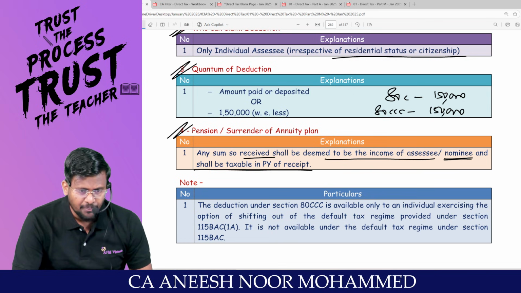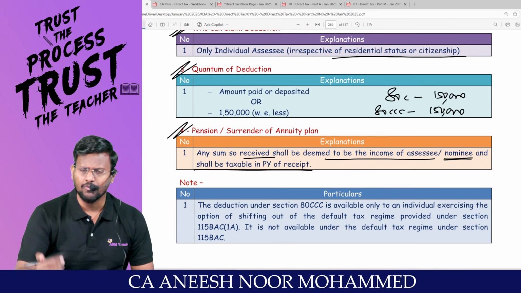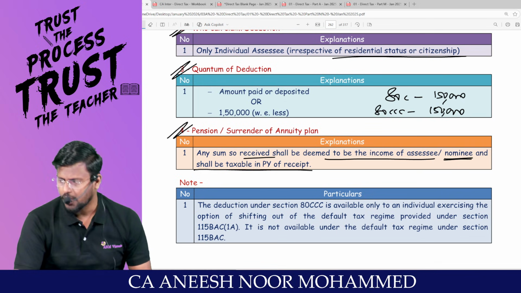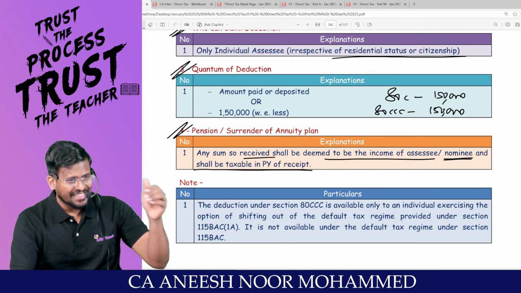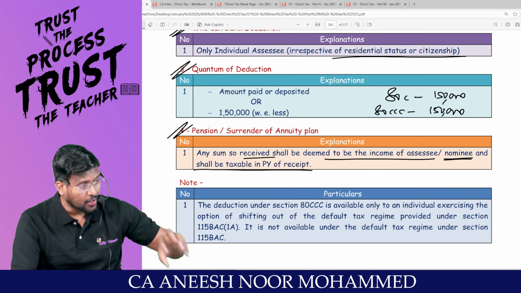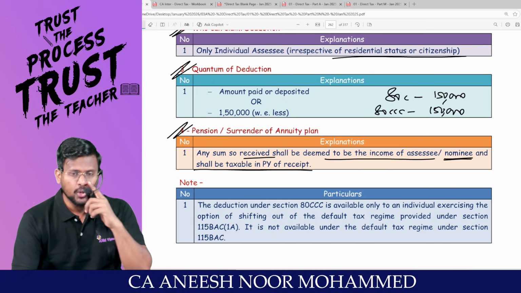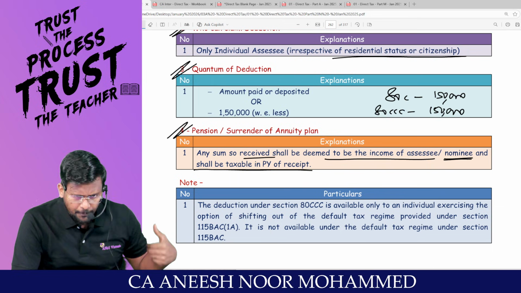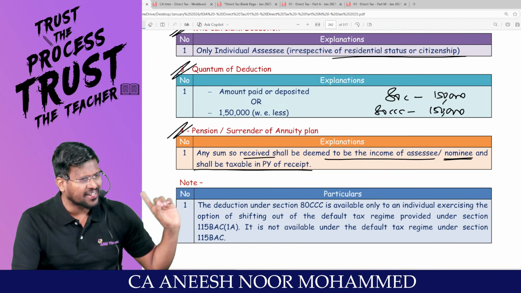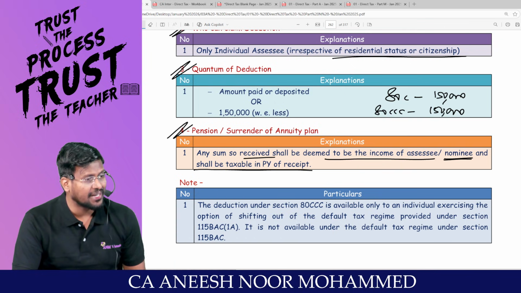If you want tax exemption, you have to contribute to the statutory provident fund, public provident fund, recognized provident fund or approved superannuation fund. These are not provident funds. These are pension schemes. So every year you contribute from your salary, then you can claim Chapter VI-A deduction. But after your retirement, you will start getting pension, and at that time that will be taxable.